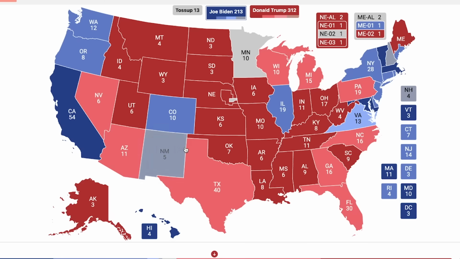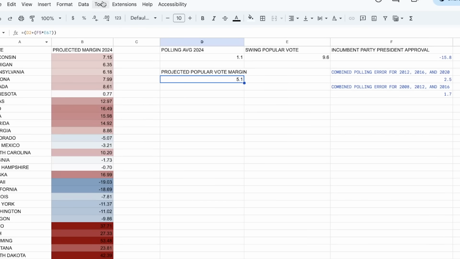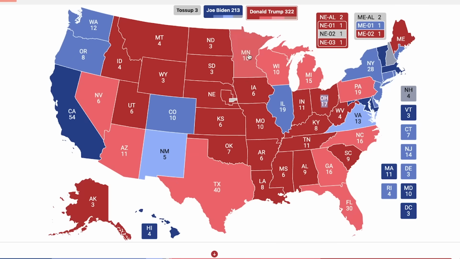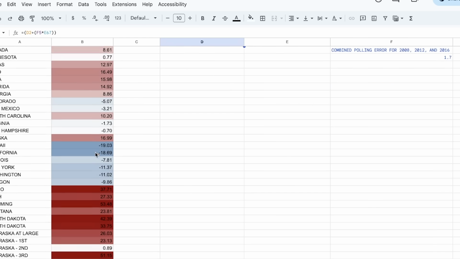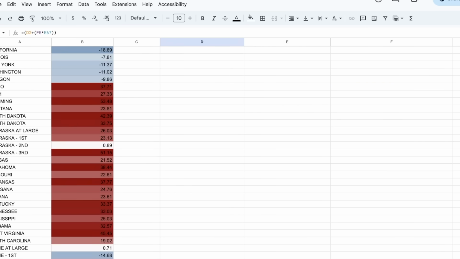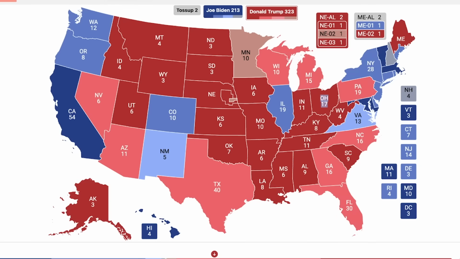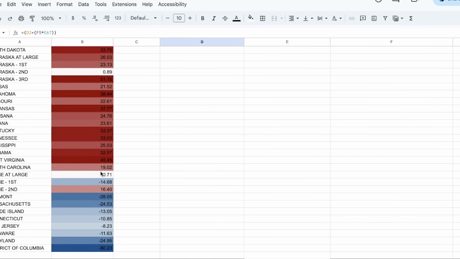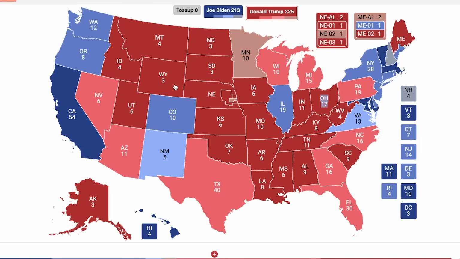The state of New Mexico is going to be a lean margin, and we're going to be getting into the last three states, with Minnesota actually being shown as a flip here in the Electoral College. If we go down, Nebraska's 2nd district is going to flip, and the Maine at large electoral votes would also flip, putting Donald Trump at 325 electoral college votes to Joe Biden's 213.